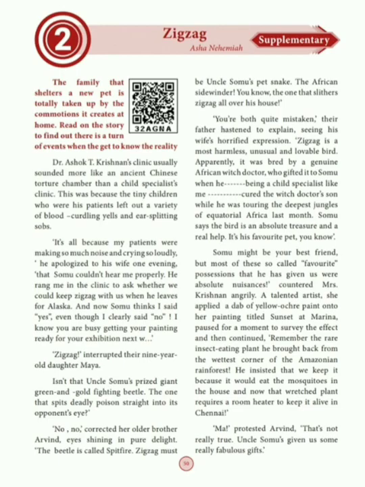So she said, "Remember the rare insect-eating plant he brought back from the wettest corner of the Amazonian rainforest? He insisted that we keep it because it would eat the mosquitoes in the house, and now that wretched plant requires a room heater to keep it alive in Chennai." So he is telling, see, remember that he had given a gift last time. What is that gift? He had given a plant.